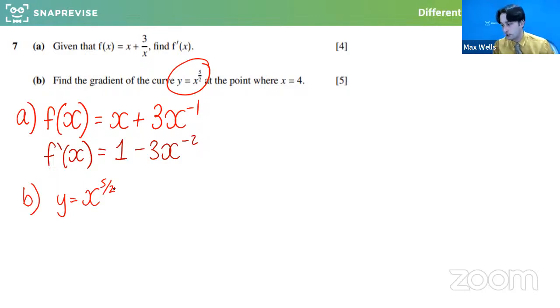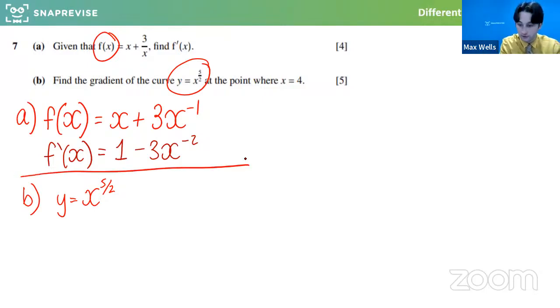Right, so good question, Anna. Basically, I would say if they use y, use dy dx. If they use f of x, use f dash of x. Just try and keep consistent. F dash of x or f prime x and dy dx mean the same thing. They both mean the derivative. They both mean you've differentiated. But just try and keep consistent with what the question used.